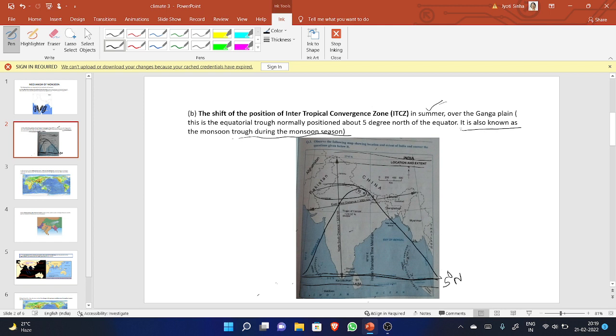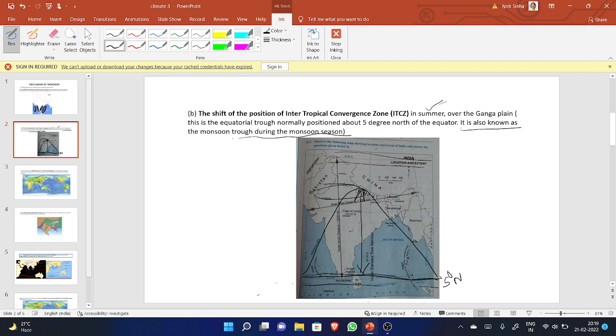Then what happened? This is the equatorial trough. This complete area is known as the equatorial trough, normally positioned about 5 degrees north of the equator. It is also known as the monsoon trough.